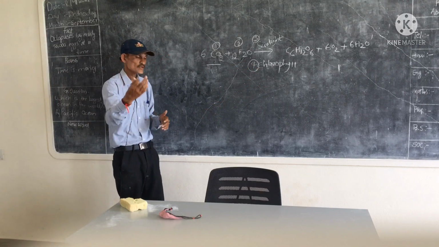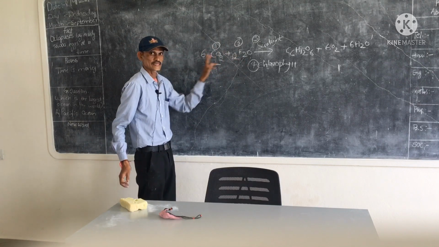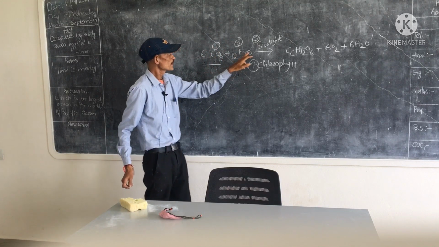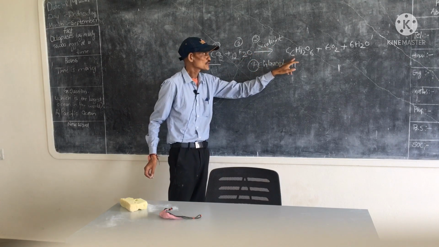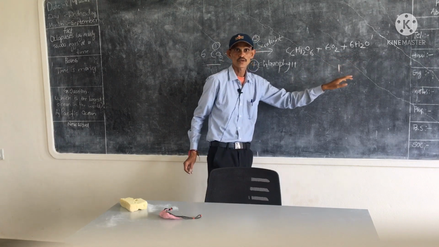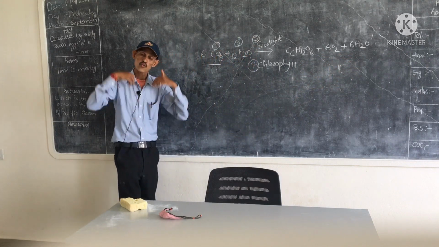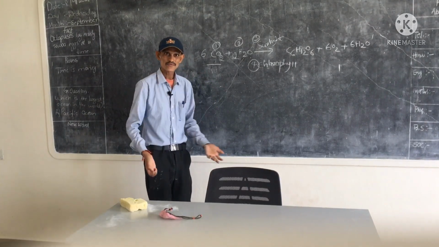You know the equation. This is the equation of photosynthesis: 6CO2 plus 12H2O, in the presence of sunlight and chlorophyll, gives C6H12O6 plus 6O2 plus 6H2O. This is the photosynthesis equation.